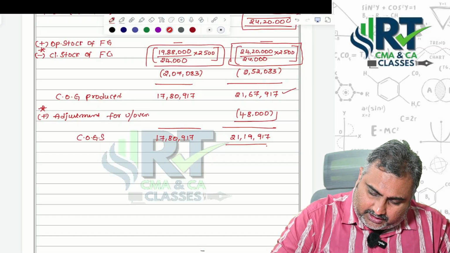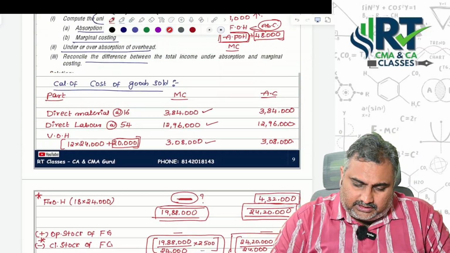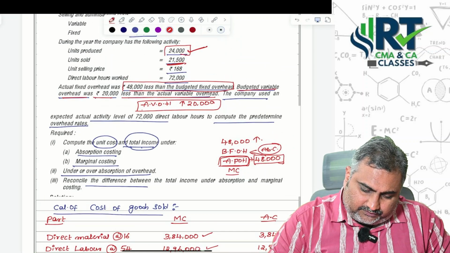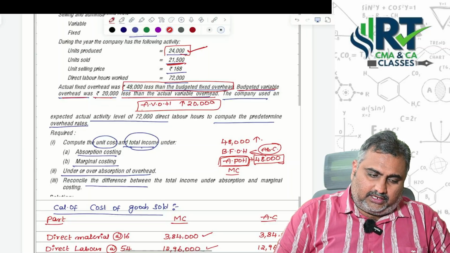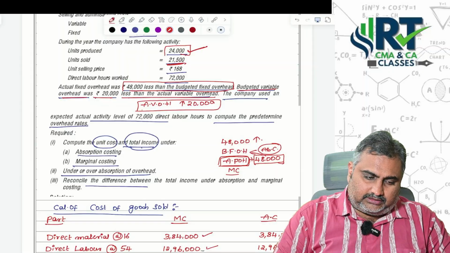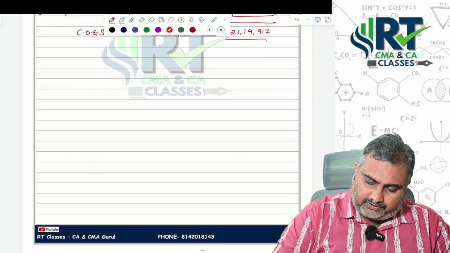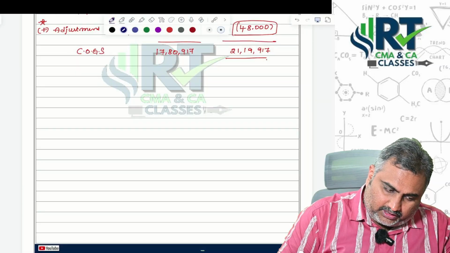Sir, why are we deducting this part? 48,000 amount of expenditure. See sir, here actual fixed overheads are 48,000 less than the budgeted fixed overheads. That's the reason we are doing this. Sir, understand? Sir, how did you get under or over absorption? For this I will give you some working notes. Let's see here, you will get more clarity.